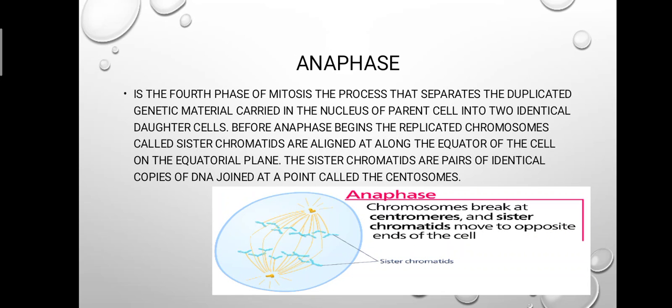Anaphase is the fourth phase of mitosis, the process that separates the duplicated genetic material carried in the nucleus of a parent cell into identical daughter cells. Before anaphase begins, the replicated chromosomes, called sister chromatids, are aligned at the equator of the cell, on the equatorial plane. The sister chromatids are pairs of identical copies of DNA joined at the centromeres.